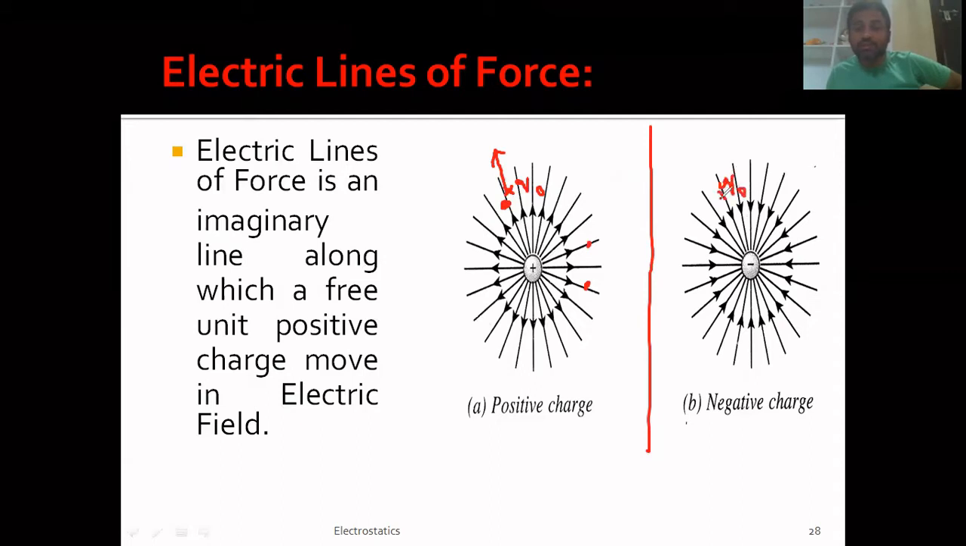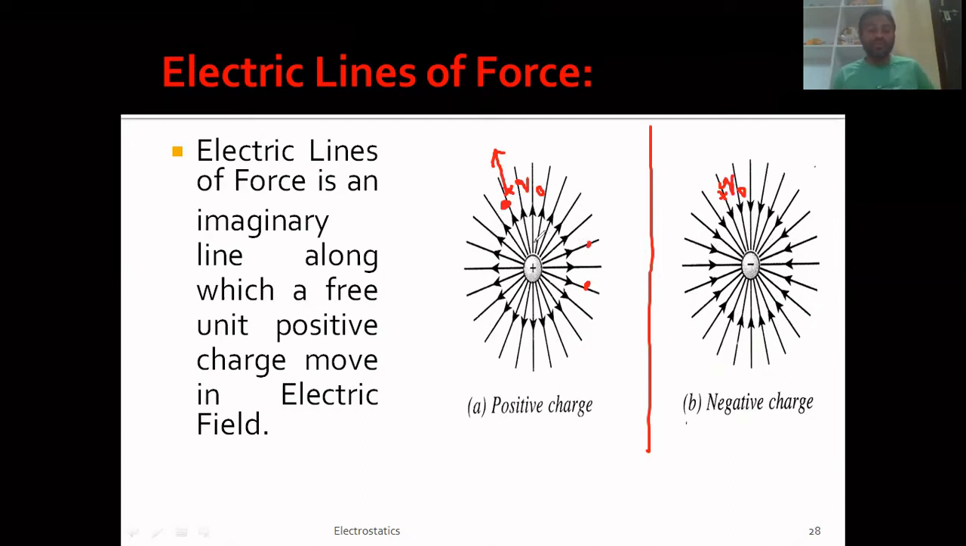Which is unit positive charge. If I keep this unit positive charge at this point, what happens? It tries to move towards a negative charge because of the attraction force. So this path, which is directed towards the negative charge, is called an electric line of force. Is that clear? So these are all electric lines of forces, which are defined as the path followed by a unit positive charge when it is kept in the electric field of a particular charge. That's all. This is the definition. I hope it is clear.